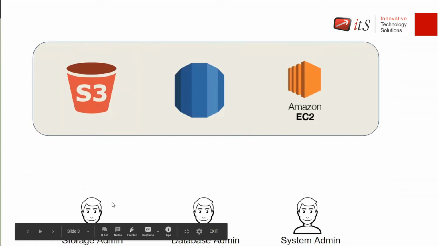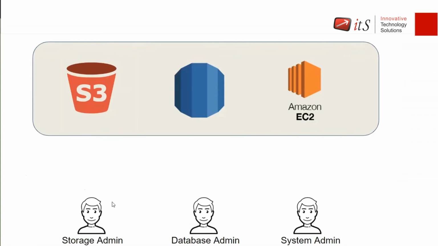For example, a storage admin is one of your IAM users, a database admin is another IAM user, and a system admin is your third IAM user, right? A storage admin wants permission to use S3, a database admin wants permission to use RDS, and a system admin wants permission to use EC2. Whenever you add a user into your account, they will not have any kind of permissions or authority to manage. So it will be your task to provide them authority so they can manage the services.